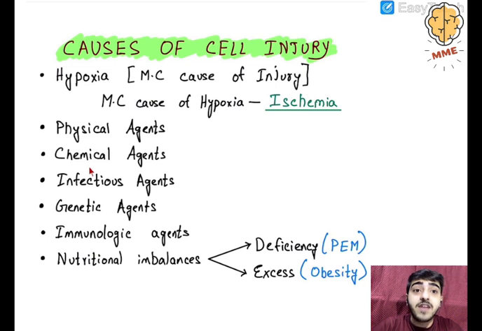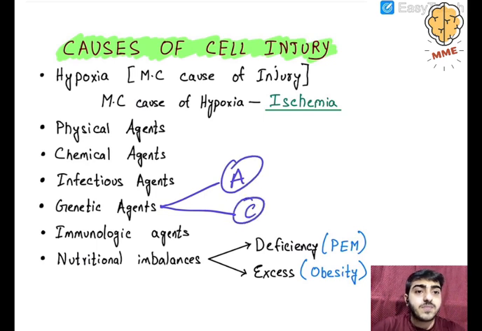Infectious agents, the infections and the toxins of the microorganisms, can cause cell injury. Genetic agents, acquired and congenital. So there are basically two genetic agents: one is acquired and the other is congenital. Next is immunologic agents. And the last one is the nutritional imbalances.